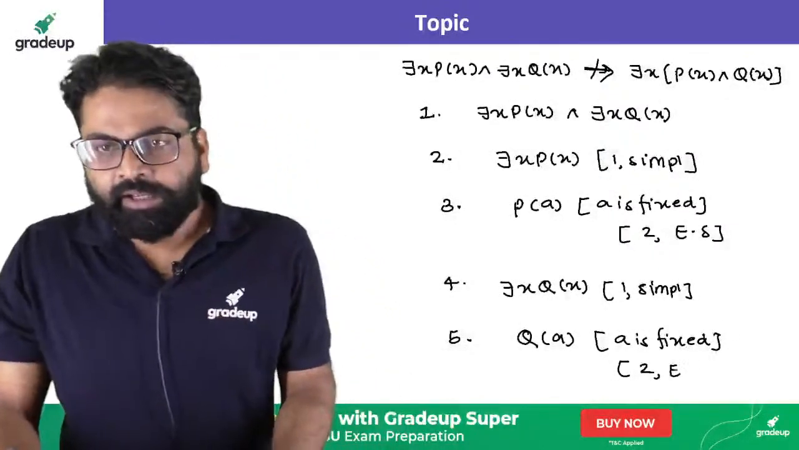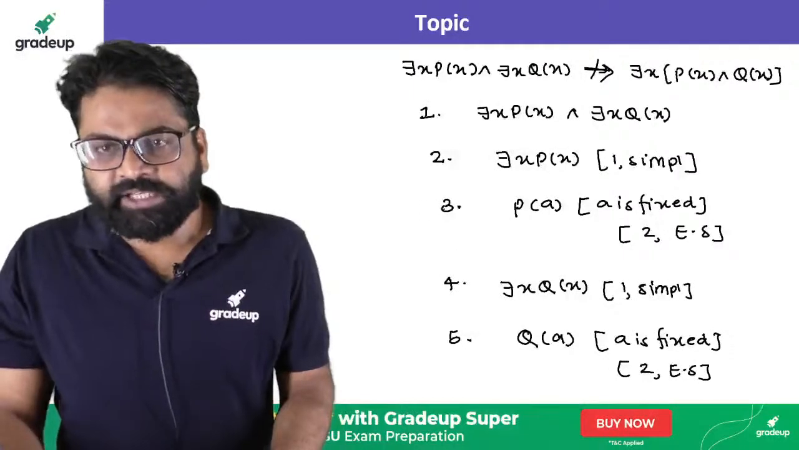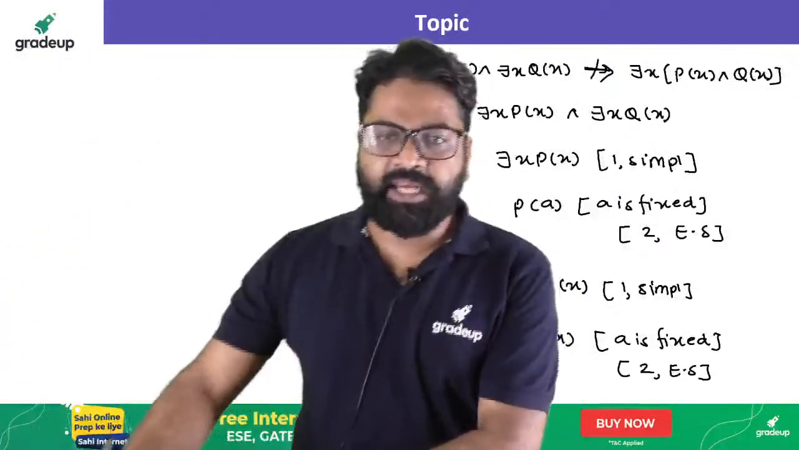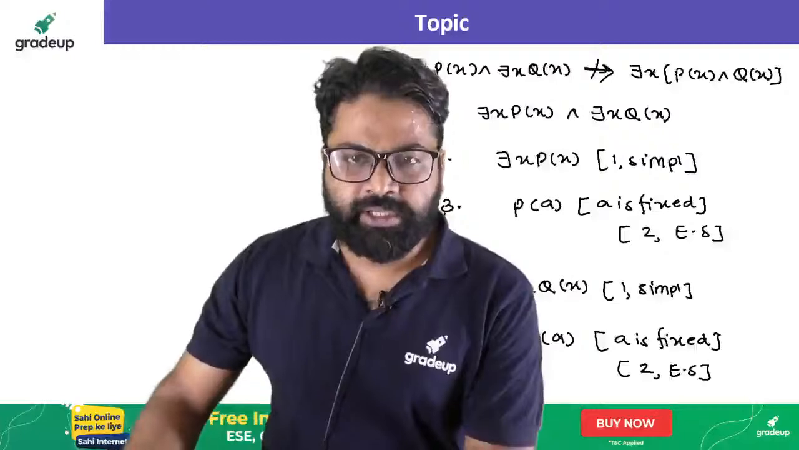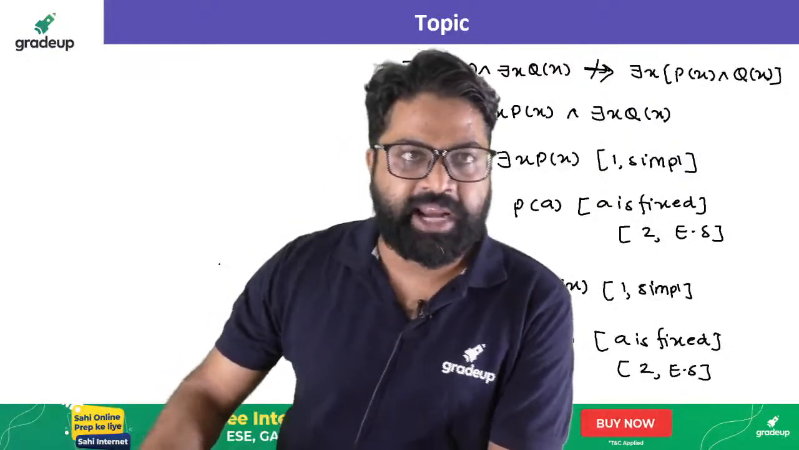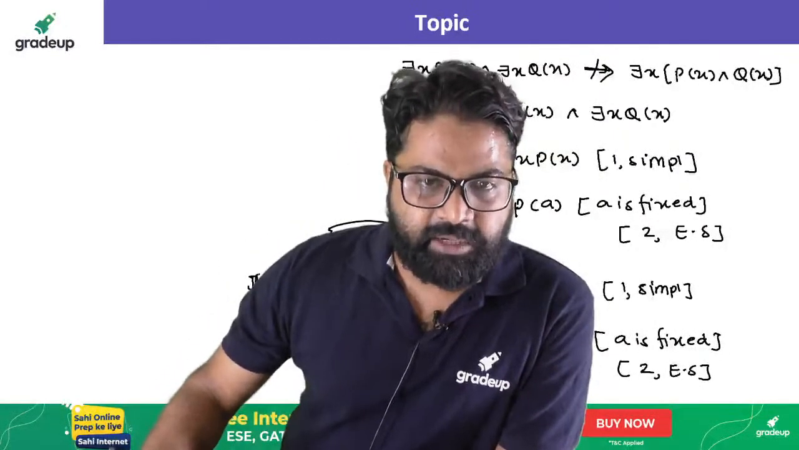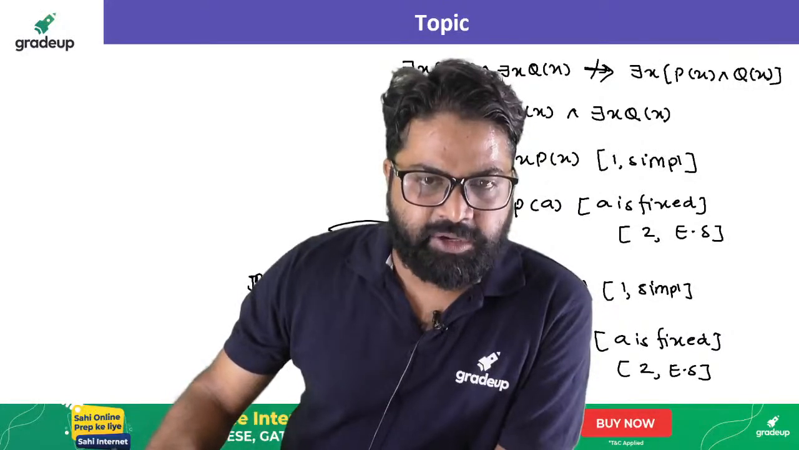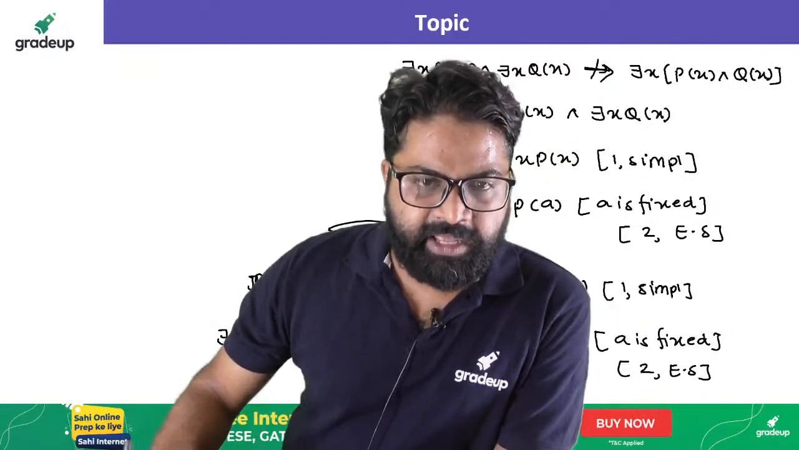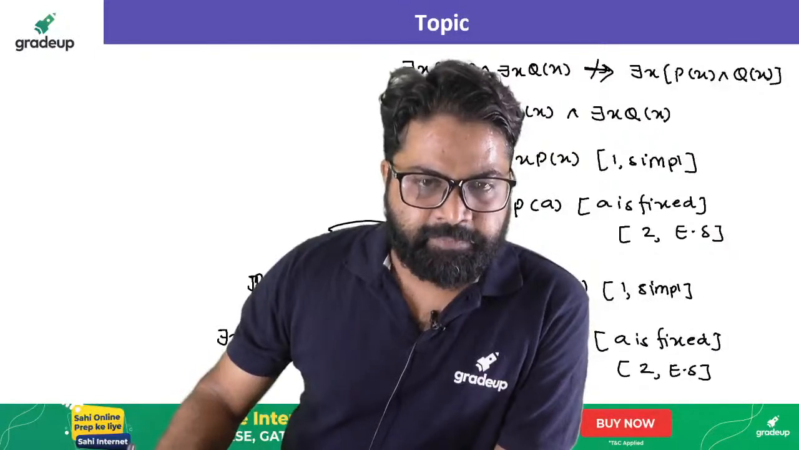So second and existential specification. Now you will say that, sir, you have written this 3 and 5. So according to this 3 and 5, what will I do? I will try to do the conjunction. That means p of a and q of a, and then I can write there exists x, p of x and q of x.